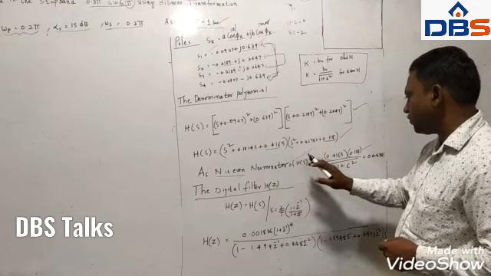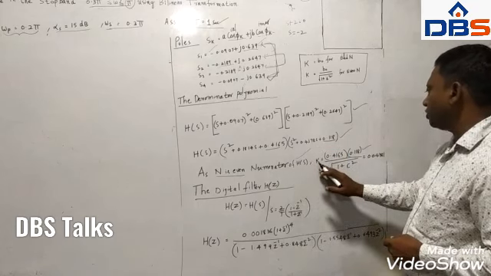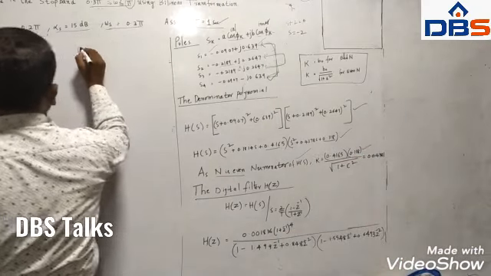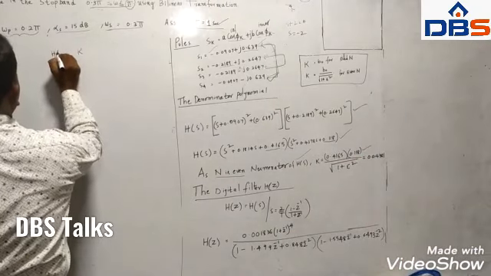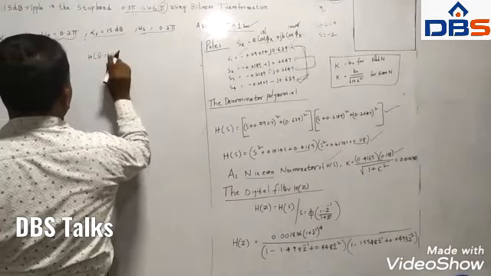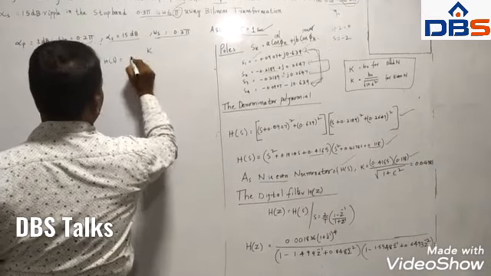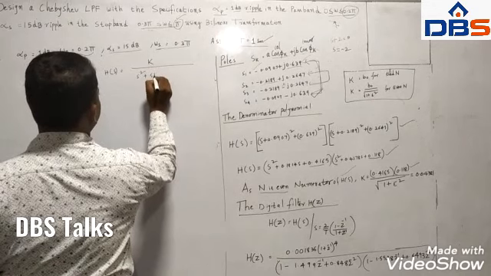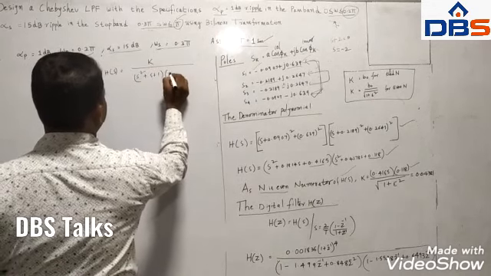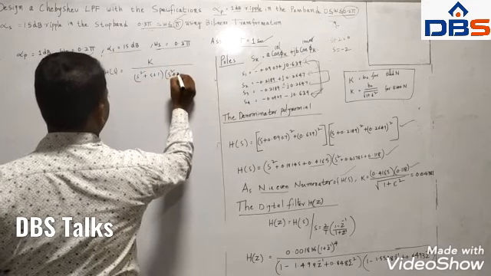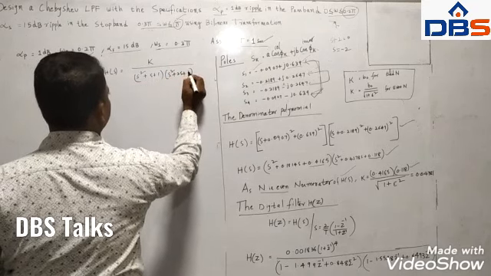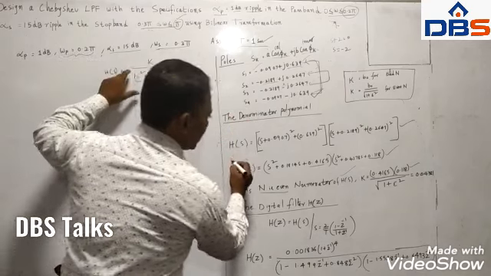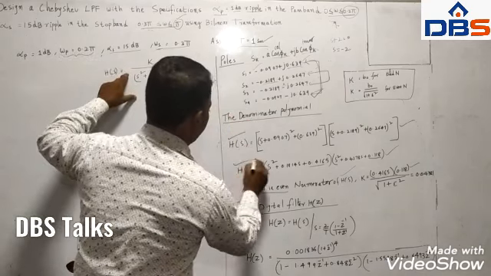Numerator polynomial of H of s is K. How does it look? See, the filter characteristics or filter transfer function looks like this. H of s is equal to K divided by some s square plus s plus 1, something like this. Exactly it is not like this; it could be 2s plus 1 or any other. Now the order is 4, and we got this from here. This is the denominator polynomial.